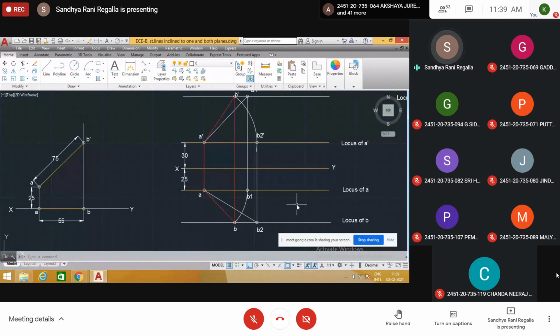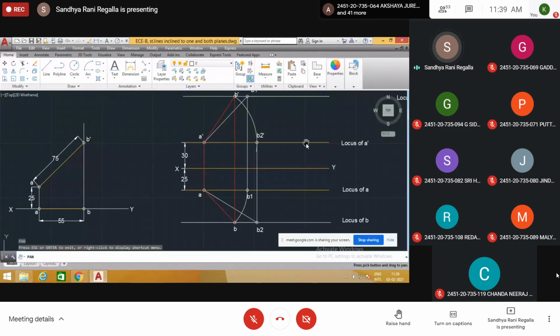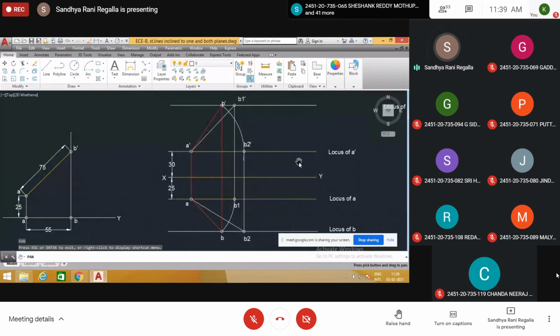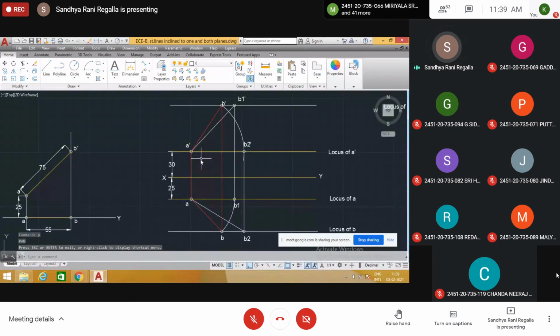If you have any confusion, better you write the numbers here. First what you do, first you draw the XY line. After that you put point A dash and A. That means first you draw a line at 25 mm, a line at 30 mm. So on this you write the numbers in your notebook. Then only, where you start the problem, where you finish the problem, you are able to understand.